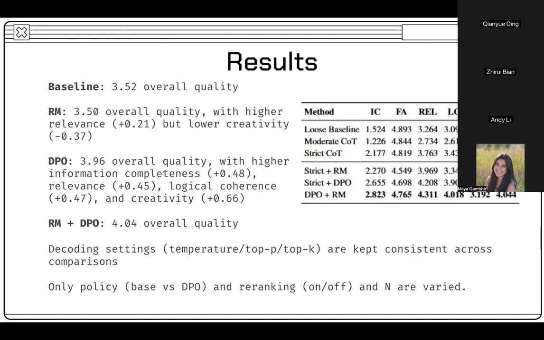Again, our strong baseline had an overall quality of 3.52, RM had 3.50, DPO had 3.96, and RM and DPO together had 4.04. All comparisons use consistent decoding settings, same temperature, top-p, and top-k values. We only vary the policy, base versus DPO, and whether re-ranking is applied.